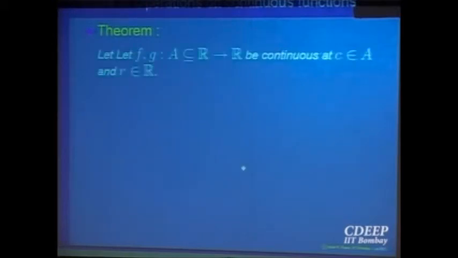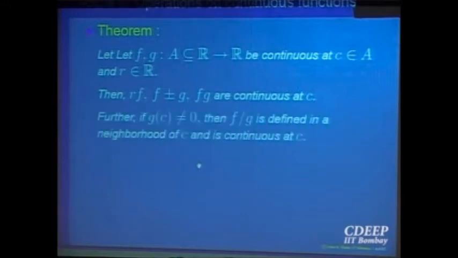Operations on continuous functions: the limit theorems for sequences, the algebra of limits for functions, give you the theorems, namely if f is continuous, multiplied by r, rf is continuous; f plus or minus g is continuous; the product is continuous; and if g of c is not 0, then f divided by g is defined in a neighborhood of c, and that is also continuous at the point c. These follow from the corresponding theorems for limits, because at the corresponding points the limits exist and so do the ratios, so they will be equal to the value of the function.